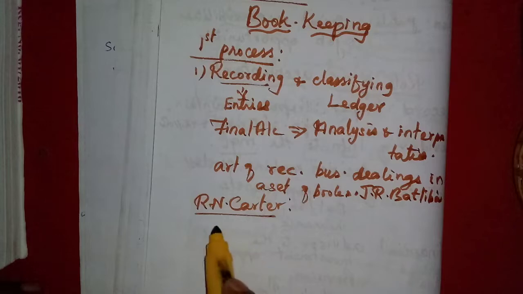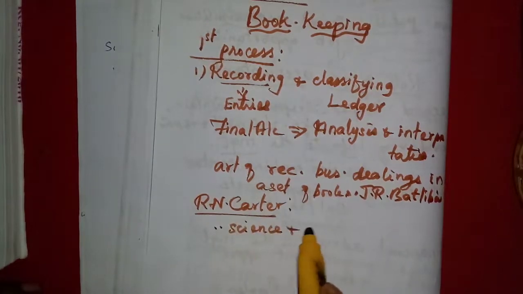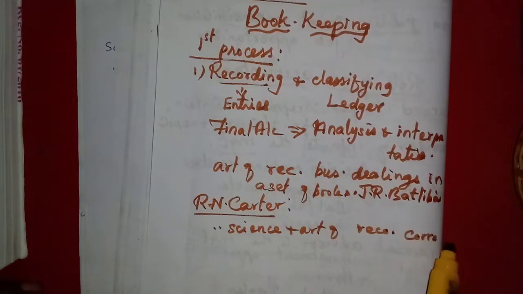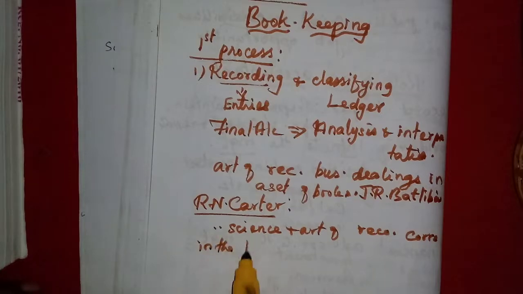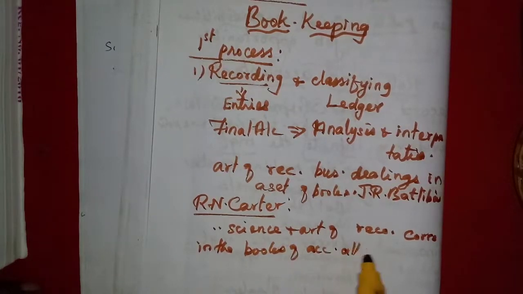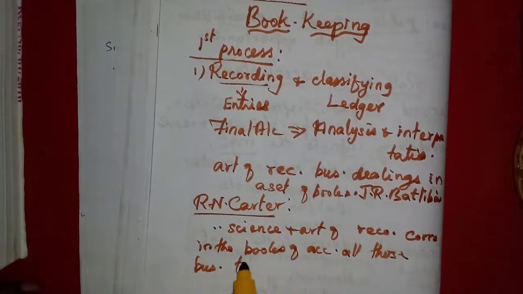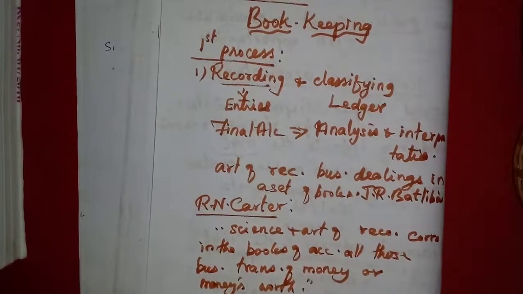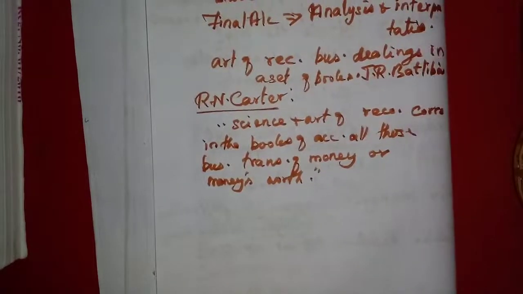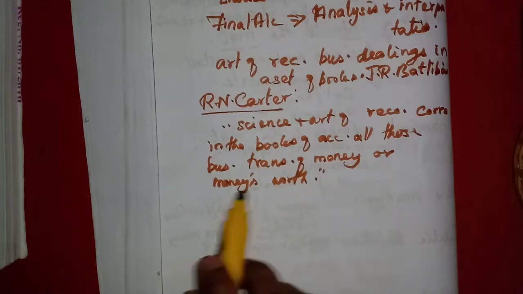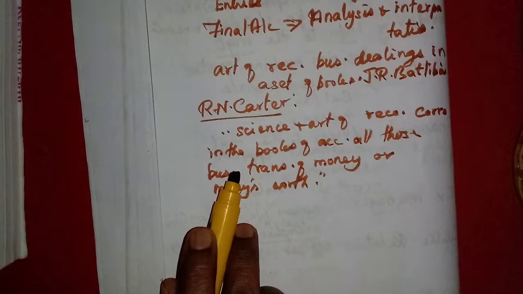Bookkeeping is the science and art of recording correctly in the books of accounts all those business transactions of money or money's worth. We studied the accounting definition, no? It resembles that one. It is the science and art of recording correctly in the books of accounts those business transactions of money or money's worth. That is R.N. Carter. You learn both of these definitions.